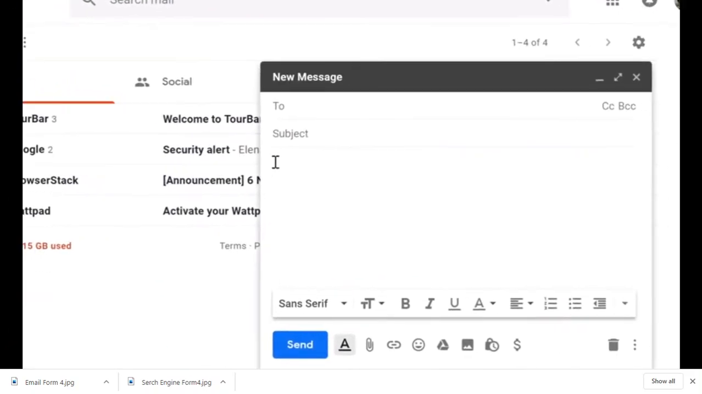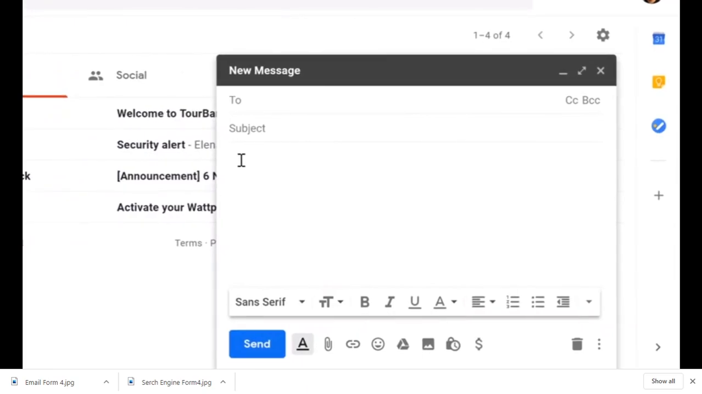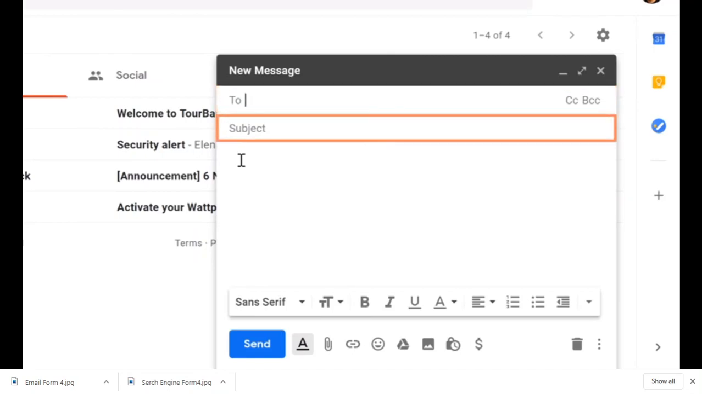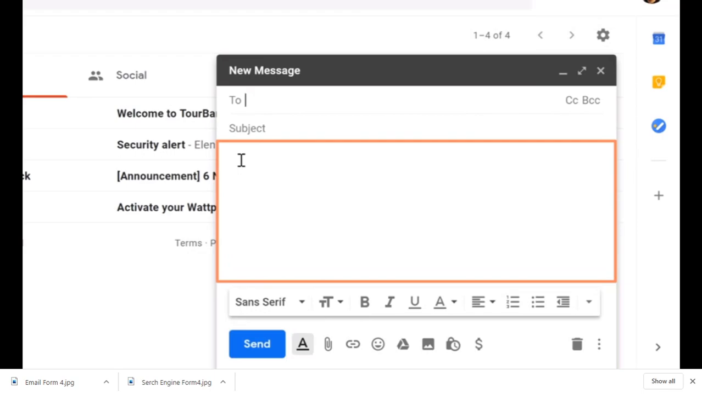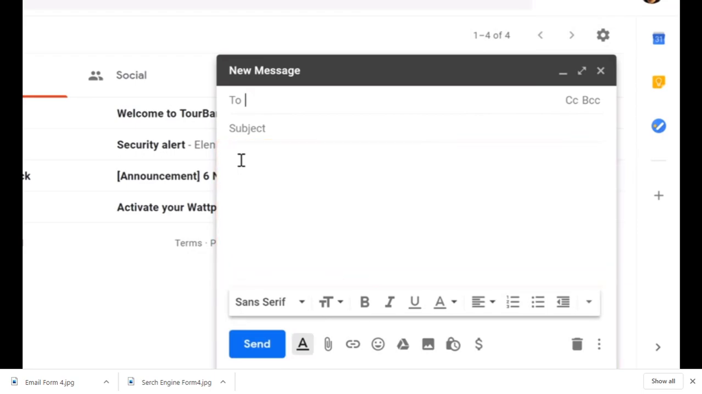There are 3 main parts to the email that you'll always need to have. Recipients, which are the people that you're sending the email to, a subject, which tells your recipients what the email is about, and the body, which is the message itself. Let's start by adding some recipients. You can type 1 or more email addresses here.